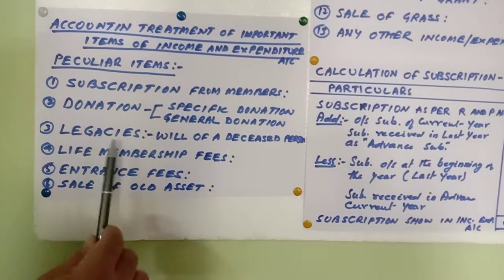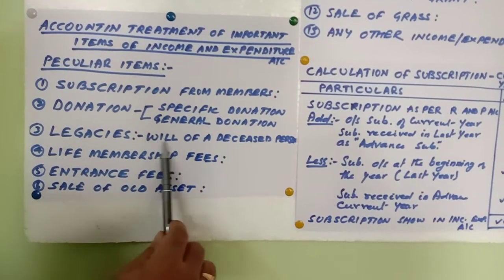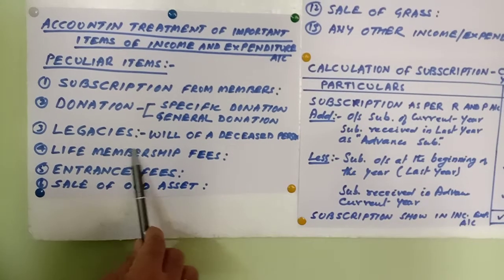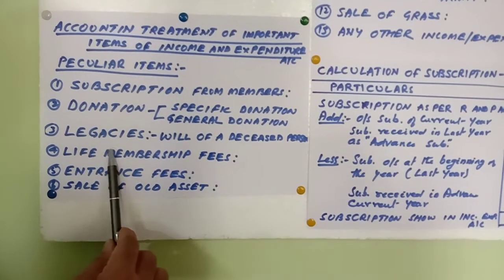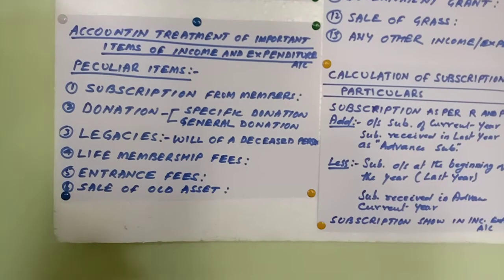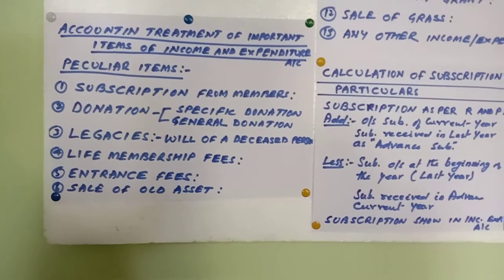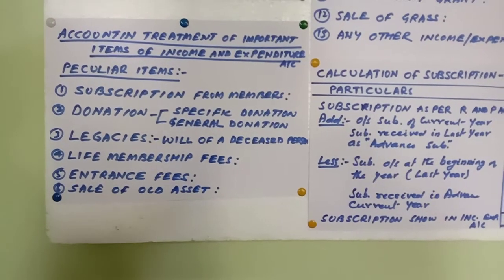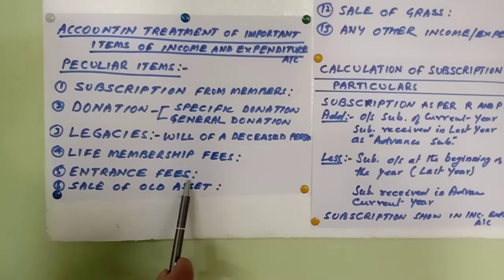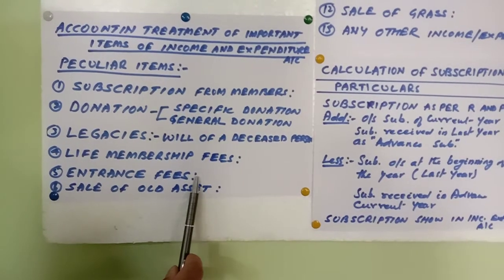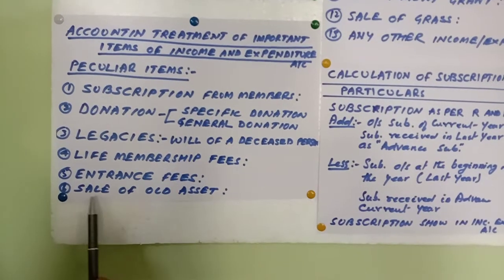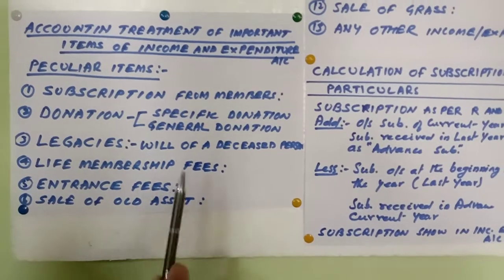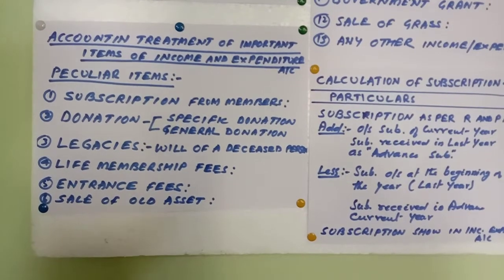Then the legacy is nothing but the will of a deceased person. Deceased person means the person who is no more. He will write a will, and then this will be considered as a capital item. Life membership fee is also a capital item because it is paid once only. Interest fee is sometimes capital, sometimes non-capital. So look at the question and based on that you apply. Basically it can be taken as a revenue item.